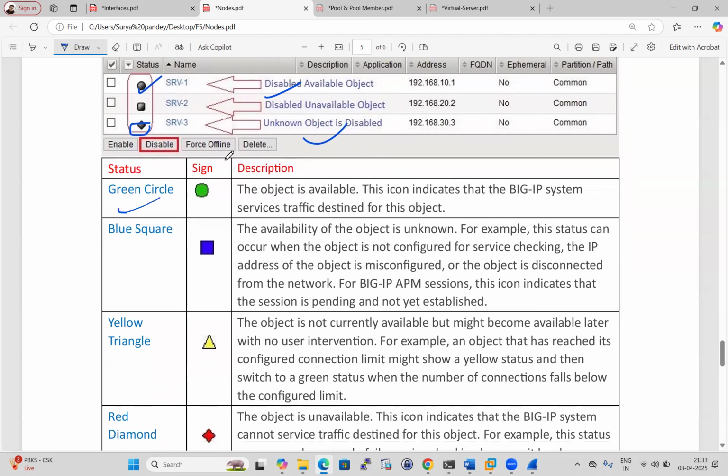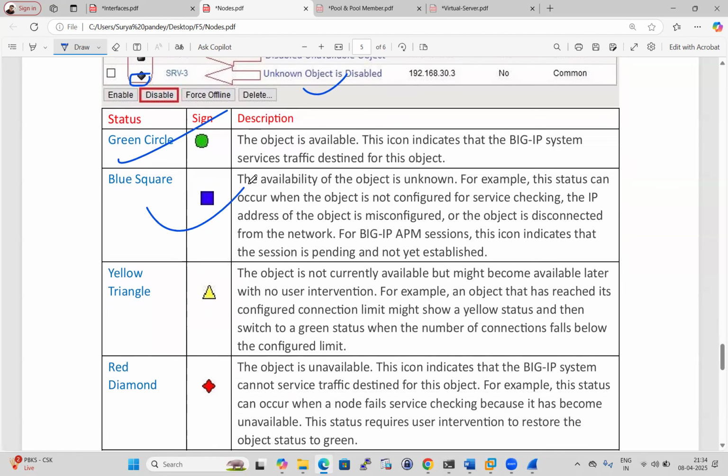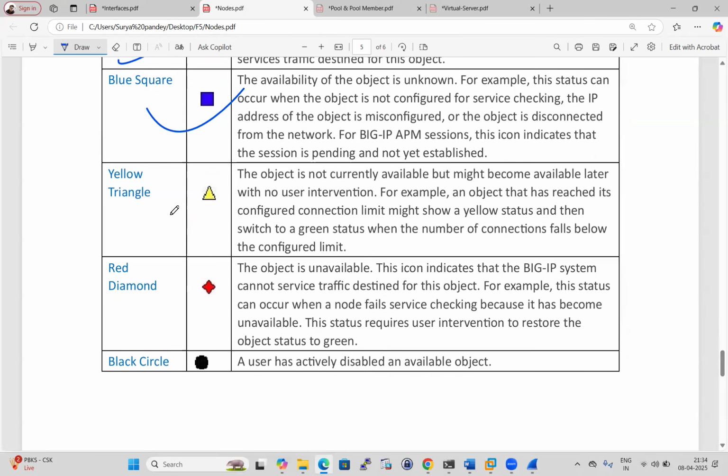A green circle means it is healthy, the health monitor is enabled, and everything is good. A blue square means there is no health monitor enabled. If you see yellow, it means the server has some limit set, and at the moment that server can't receive any traffic. That is the reason it is showing yellow. Once that traffic is cleared, it will turn green and start accepting traffic again.